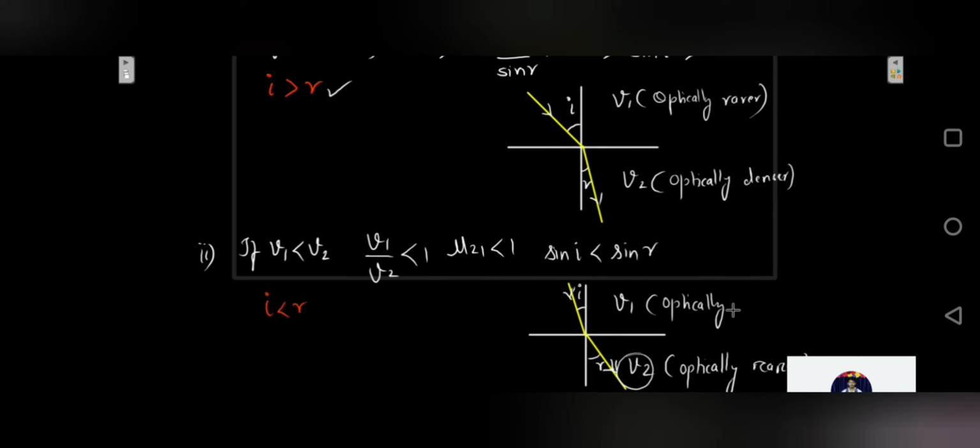That means our ray of light is traveling from an optically denser medium to a rarer medium, and you see that the ray of light is bending away from the normal. So what we can say from here is, a ray of light bends away from the normal as it refracts from a denser medium to a rarer medium. That is what we had seen, right? In this case, it was traveling from air to glass, and here it is going from glass to air. So when it was going from rarer to denser, it bent towards the normal, and when it traveled from glass to air, denser to rarer, it bent away from the normal.